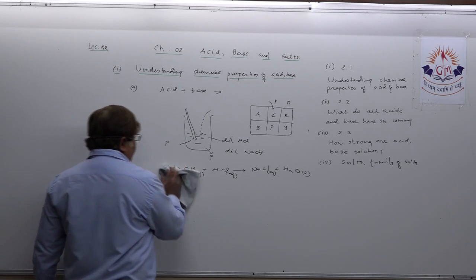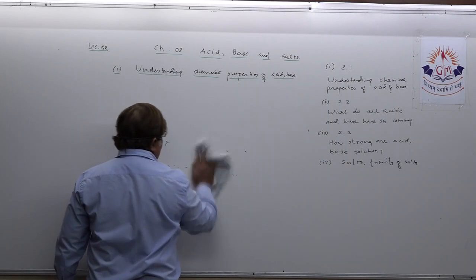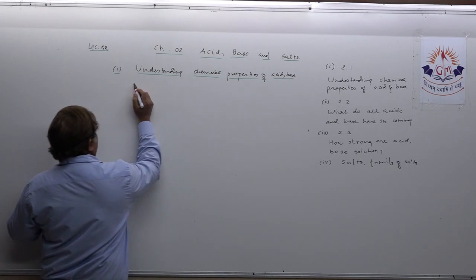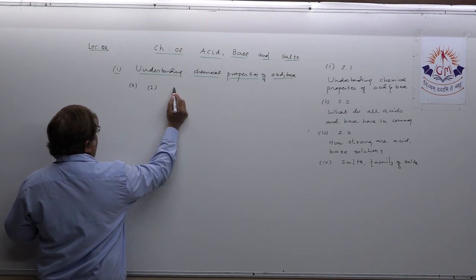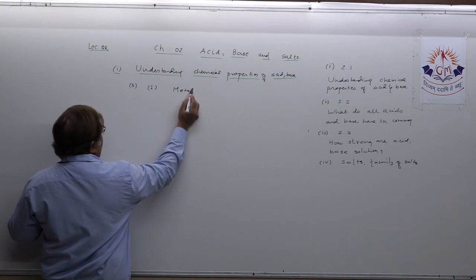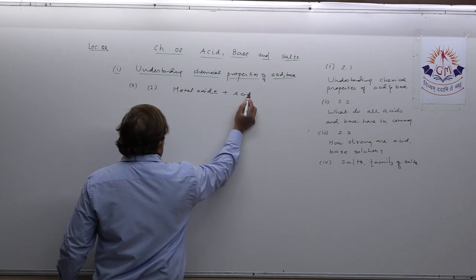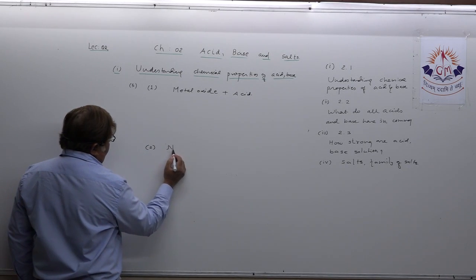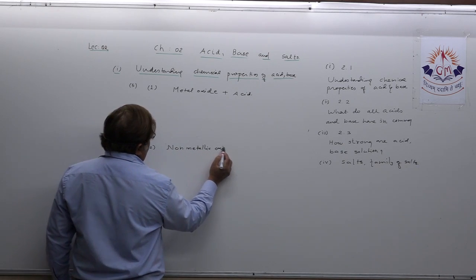Okay. Now if we want to discuss one more property in this, that is, suppose, property number 5. It can be summarized in two ways. First, reaction of metal oxide with acid, and then reaction of non-metallic oxide with base.